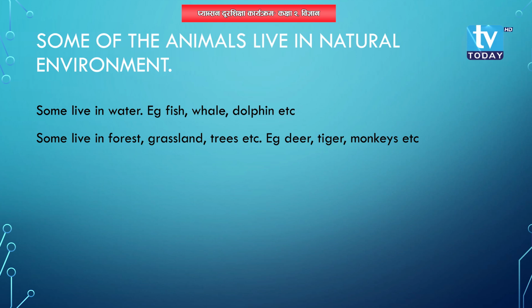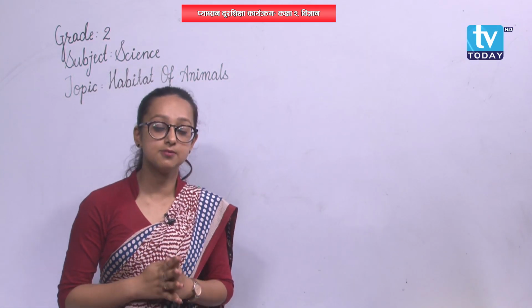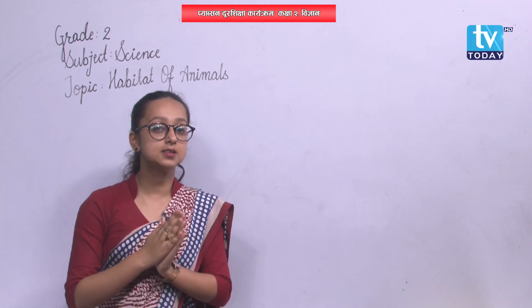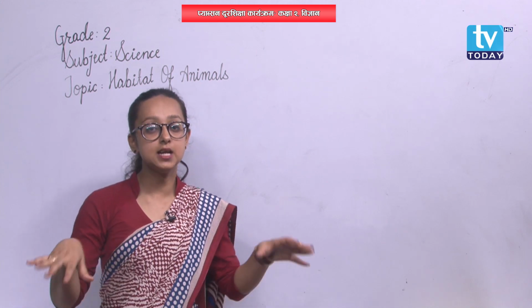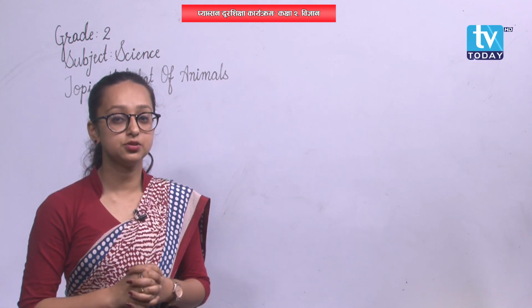Well, lions and tigers. Similarly, monkeys, elephants, giraffes, deer, and also fishes, dolphins, whales, they also live in water, and water is also counted as a natural habitat, okay? But lions, tigers, monkeys, they are found in jungle, and that is also the natural habitat.